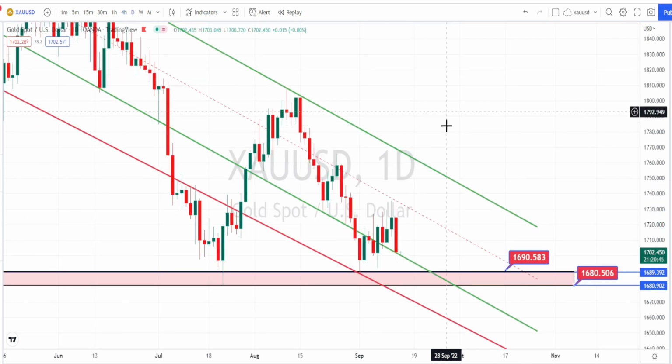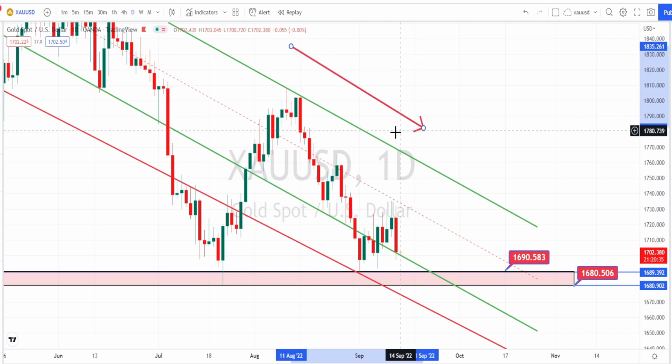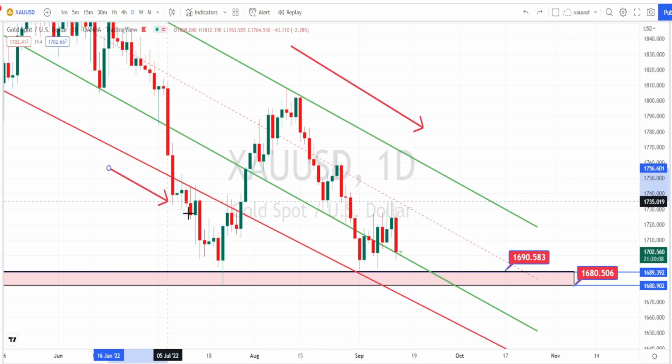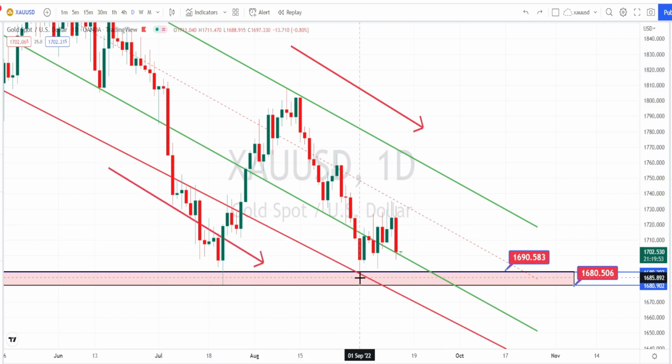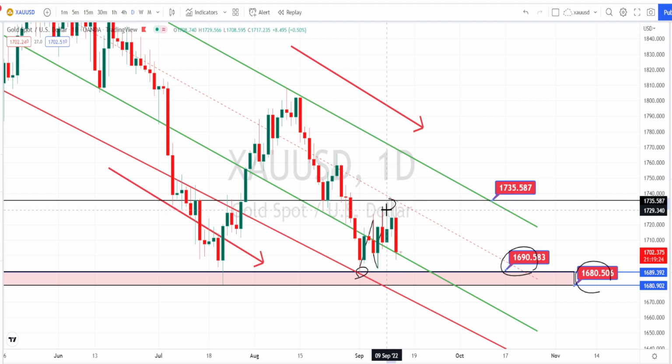I am in the daily time frame now, and when we look at the price action in the daily time frame, we know that the current price action is trading within a bearish channel pattern on a bearish trend. Previously the price action took support on the support zone between 1690 to 1680, then it bounced back on the bullish side retracement, but it couldn't break the previous resistance level of 1735, and we have noticed the price action bounce back on the bearish side retracement.